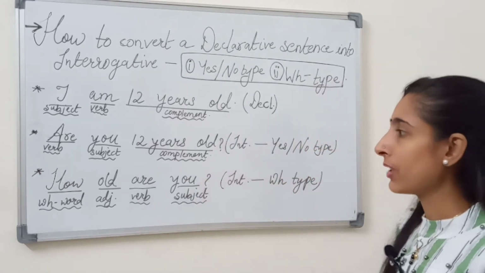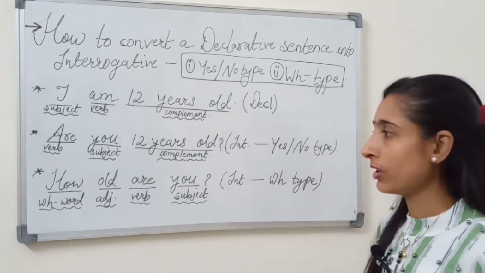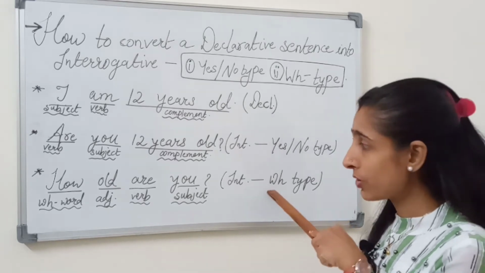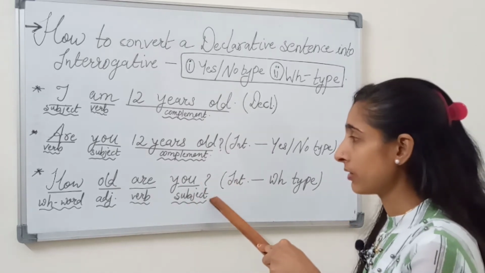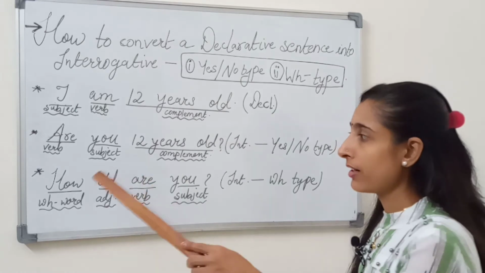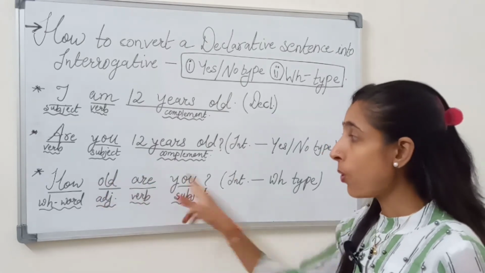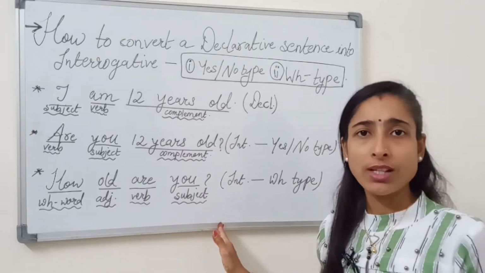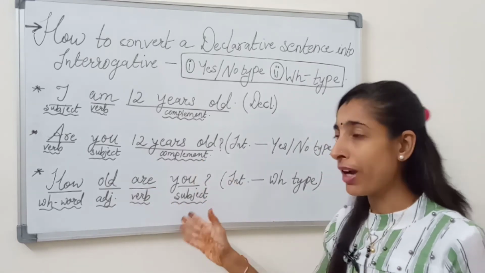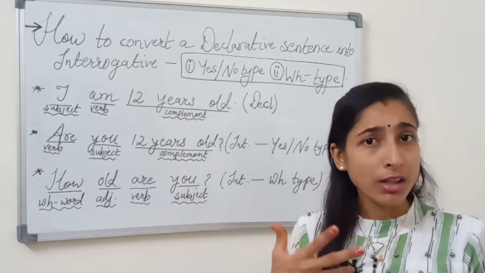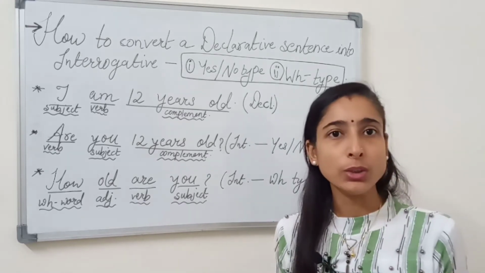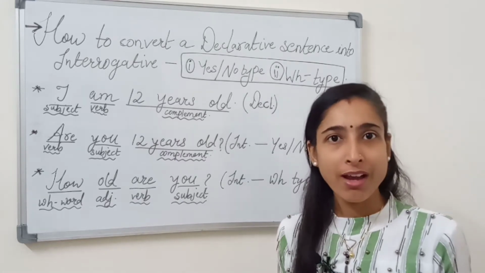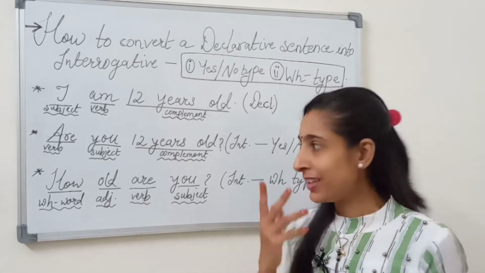Let's move to the second type of interrogative sentence, and that is WH type. WH type means again only a question is asked, and how is the question asked? How old are you? It's a very simple way to ask. Here no complement is used. Why? Because you are asking about the age, how old are you? I am 12 years old. Again I get back my answer. Got it? Yes, it's very easy.